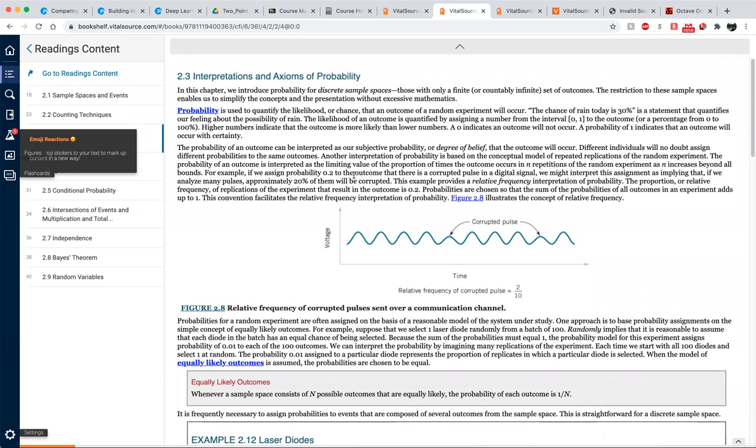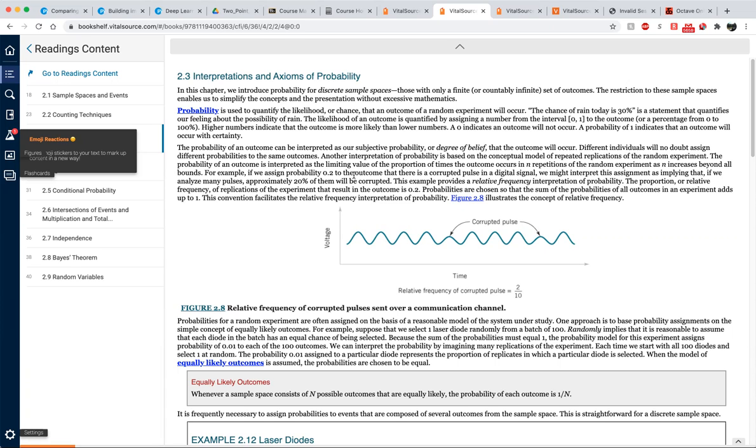In this chapter, we introduce probability for discrete sample spaces. Discrete and continuous, we learn about those two terminologies. This is the difference, right? Discrete means that the sample space is a finite set of outcomes or a countably infinite set of outcomes. It means that we can count the outcomes in the sample space, or the number of outcomes could be finite or infinite.